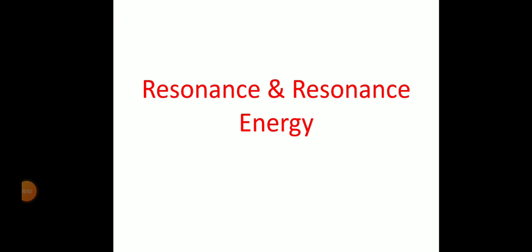In the last class, we discussed the electronic effects. The inductive effect we have studied. In the inductive effect, sigma electrons are getting displaced partially towards the more electronegative atom. Whether the electrons are moving away from the molecule or towards the molecule, we have the minus I groups and plus I groups, that we discussed in yesterday's class.